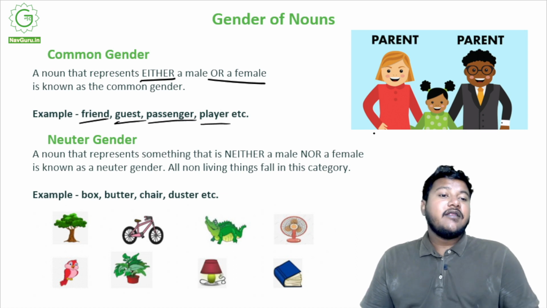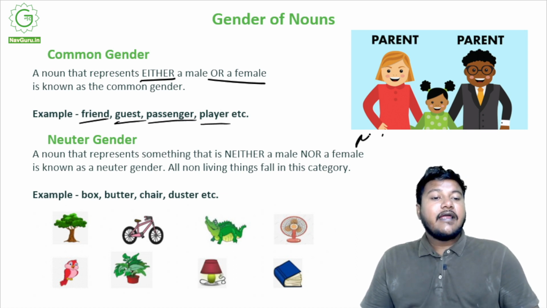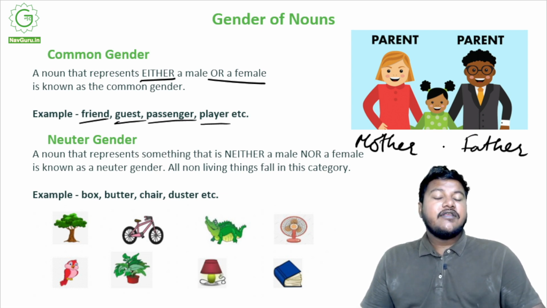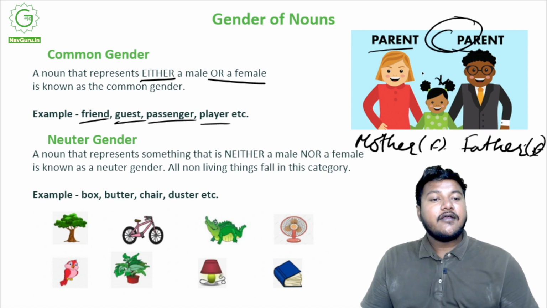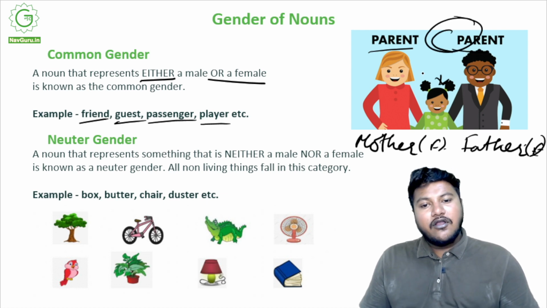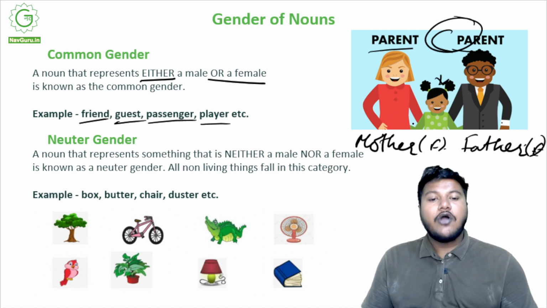You know, the best example. See, this is mother, right? And it is a female gender. This is father, and again this is a masculine gender, feminine, masculine. But when we are talking about the context of the child, they are both parents, right? So parent is a common gender. Similarly, all of these, doctor, friend, guest, player, are all common genders.